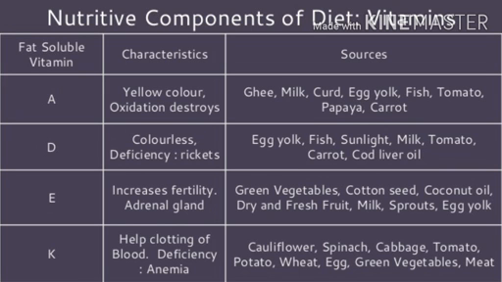Now we will discuss vitamin D. This vitamin is white and odorless. Vitamin D is helpful for the formation and maintenance of good teeth and healthy bones. It enables the body to accumulate calcium and phosphorus, which helps in the formation of bones and teeth.